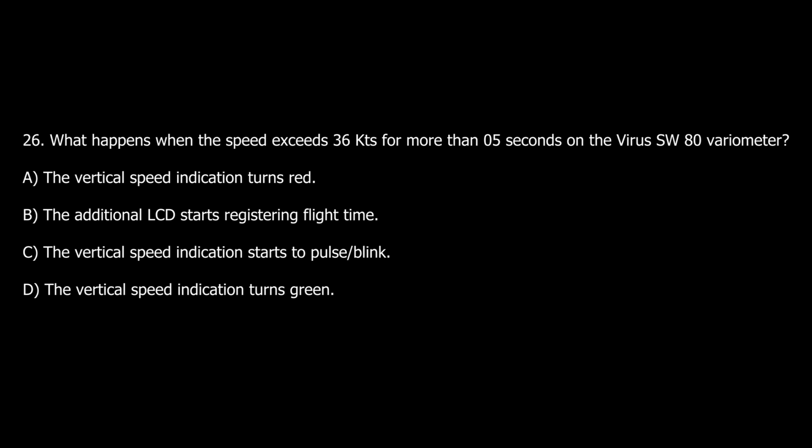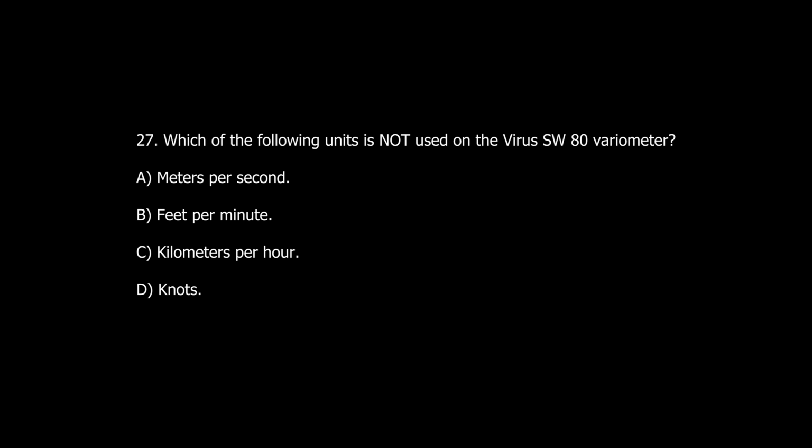What happens when the speed exceeds 36 kts for more than 0.5 seconds on the virus SW-80 variometer? A. The vertical speed indication turns red. B. The additional LCD starts registering flight time. C. The vertical speed indication starts to pulse/blink. D. The vertical speed indication turns green.